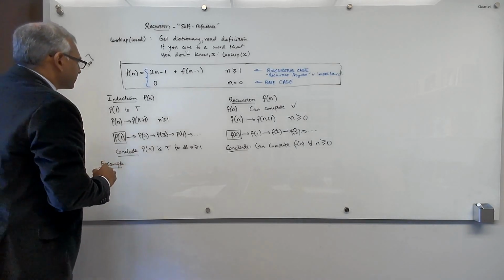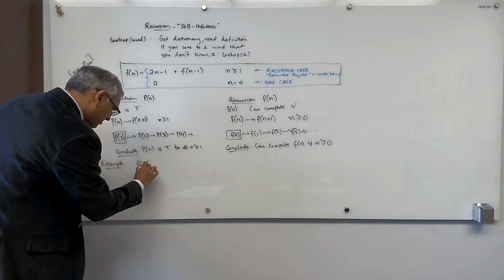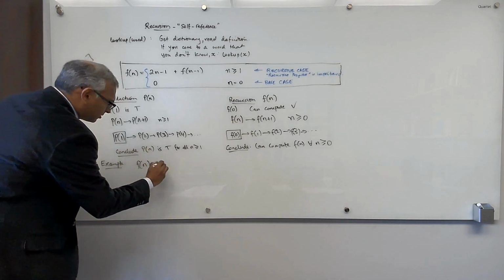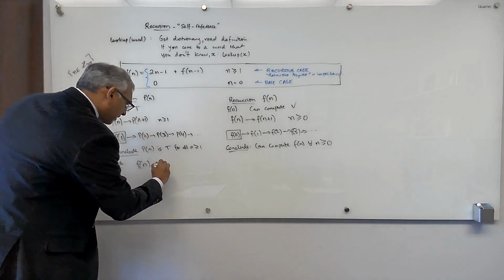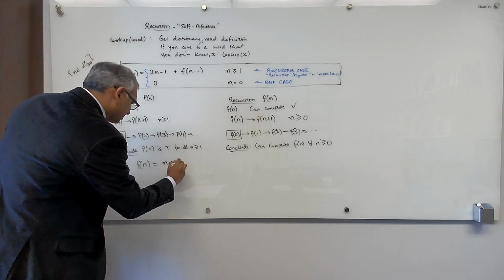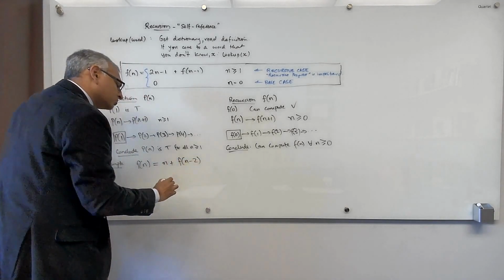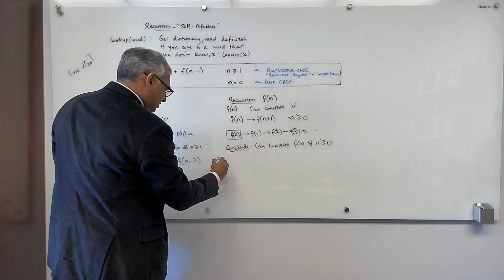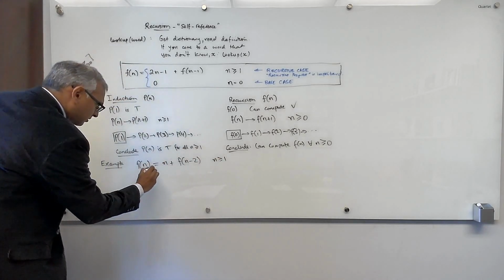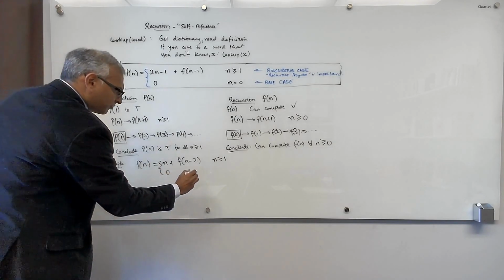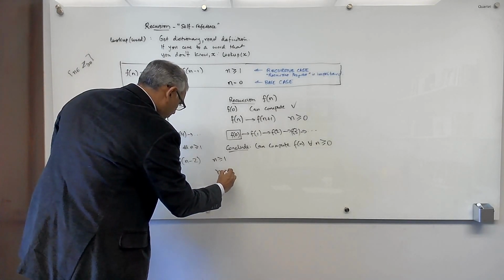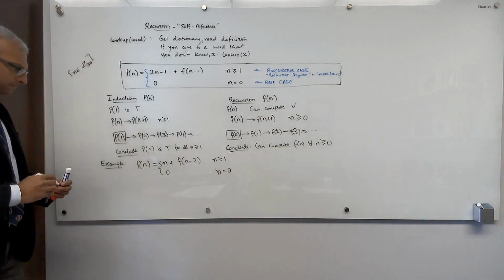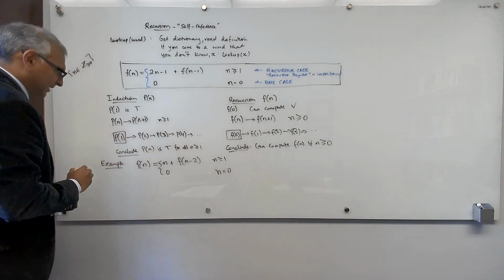Okay. So I'm going to define f of n is equal to n plus f of n minus 2 for n greater or equal to 1, and 0 for n equals 0. Okay. So let's try to compute f of n.